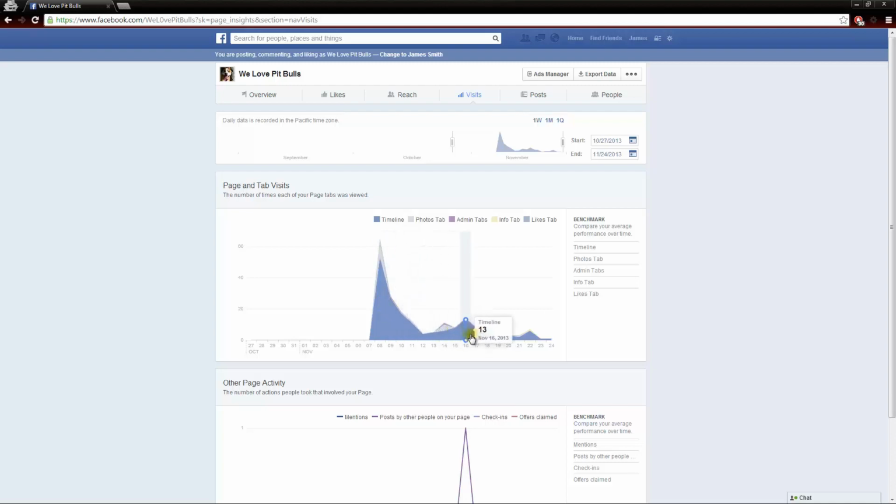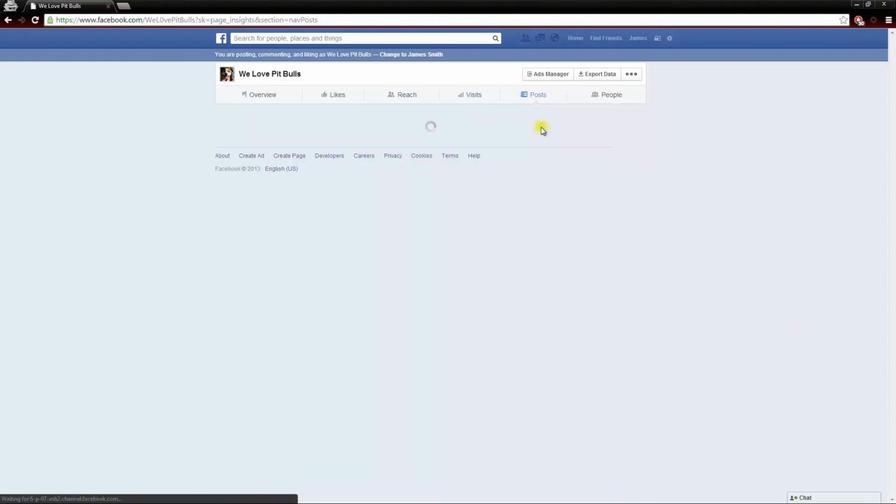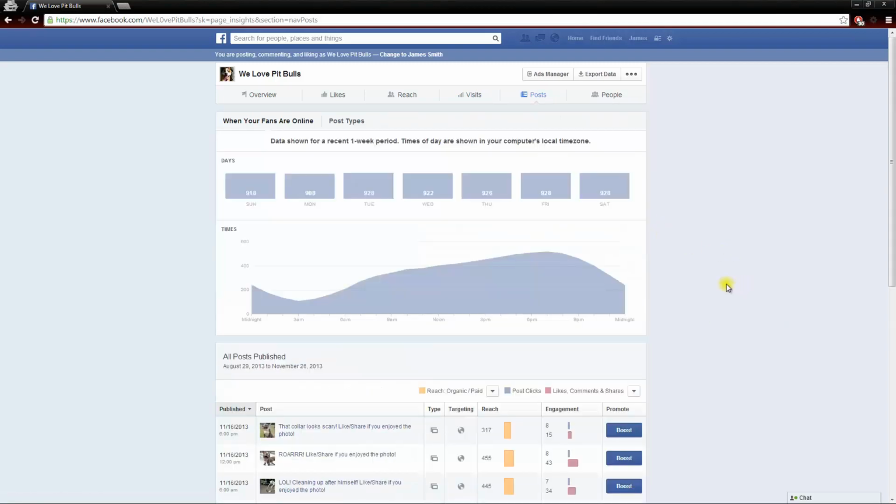Now, if you have tabs for photos and tabs for videos and tabs to your YouTube channel, you can come here and you can see what part of your page is getting the most attention, which for me, it's just my timeline right now. Next up, we have our posts tab, and this is pretty important. This is going to show us when our fans are online the most.